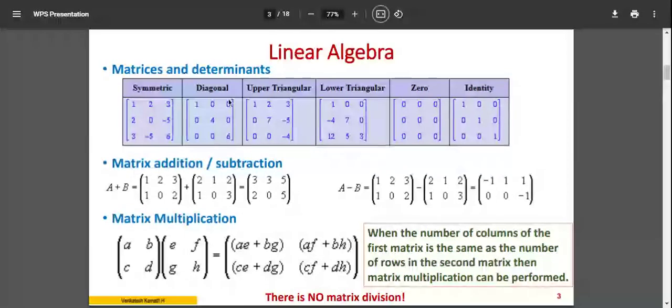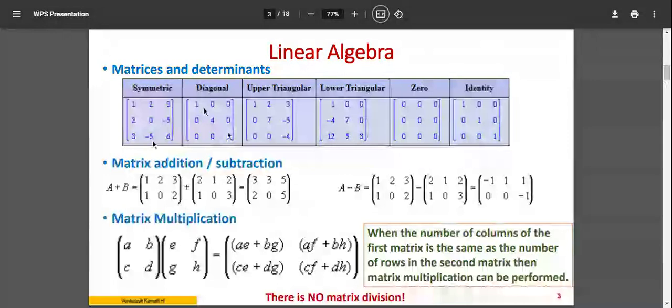Now, a special case of the diagonal matrix: if in the diagonal matrix all the diagonal values are 1, then we call it an identity matrix. So the identity matrix is a diagonal matrix where the diagonal values are 1. And then upper and lower triangular matrices. There is a triangle above the diagonal and below the diagonal.